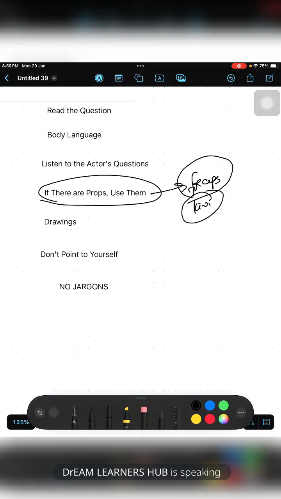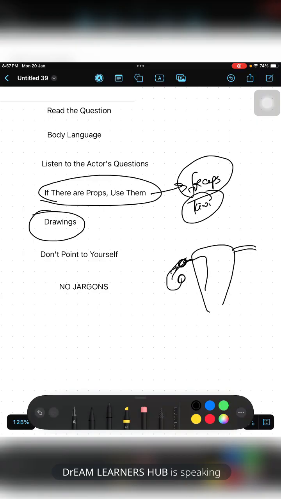Okay. Next, drawings. Whenever you explain anything to the patient, or explain anything to a colleague, you can draw and explain wherever it is necessary. Whenever you are telling about a molar pregnancy or an ectopic pregnancy, you can just draw: here this is the womb and these are the tubes. The egg will be released and the egg will be here, and if the baby is formed in the tube and attached in the tube, that might result in an ectopic pregnancy and the tube may burst.